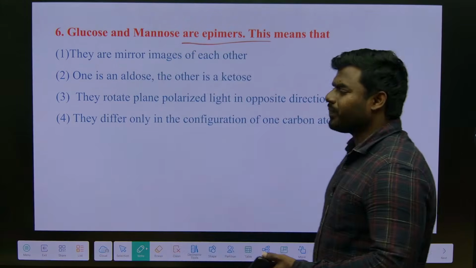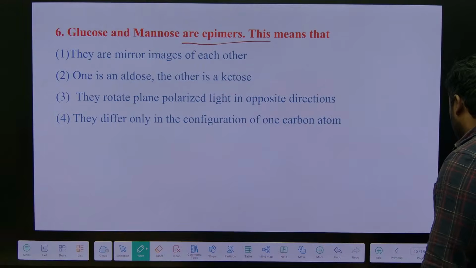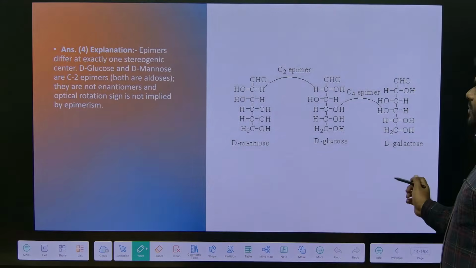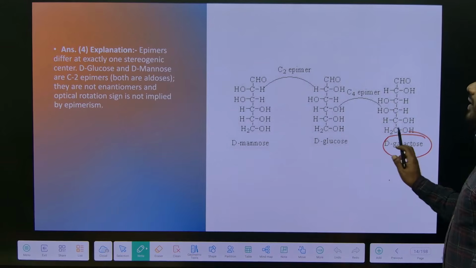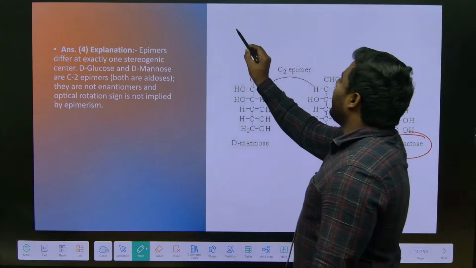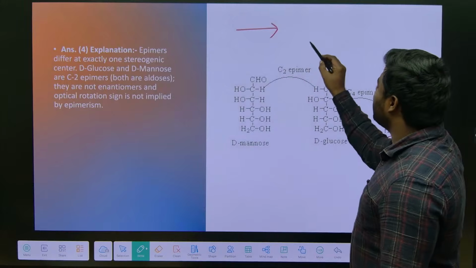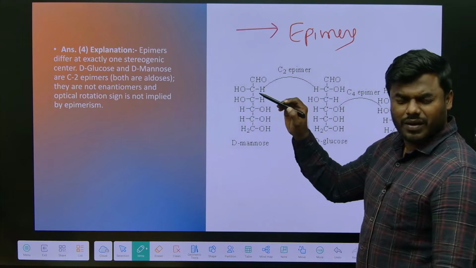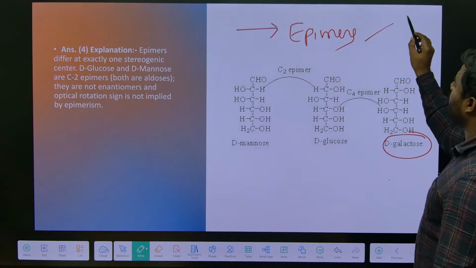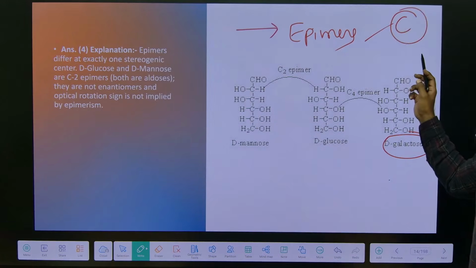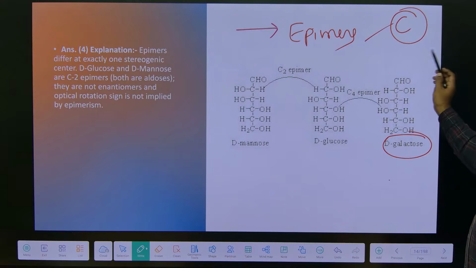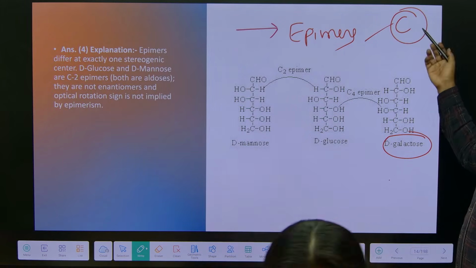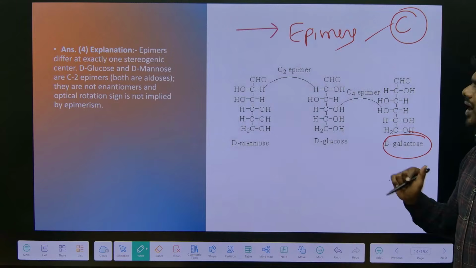What's the answer? See, glucose and mannose are epimers. Now this time they may ask the question with respect to galactose also. See, epimers, in very simple words, means most of the structures are similar. They differ with respect to one carbon, where the atoms present are in the opposite orientation compared to the other.